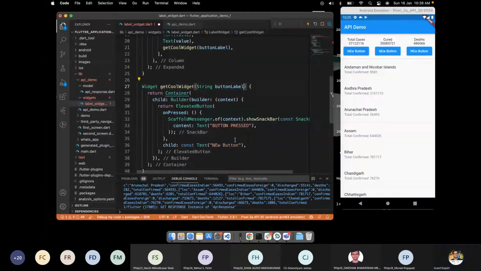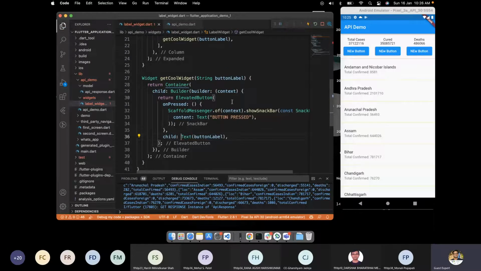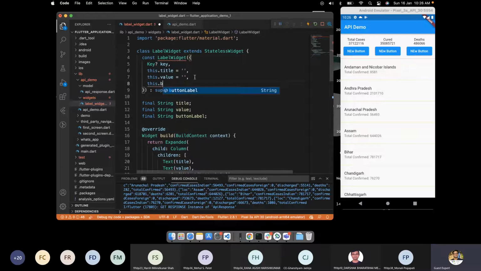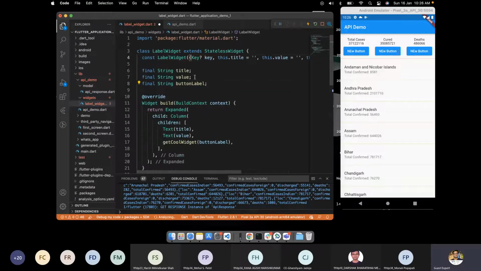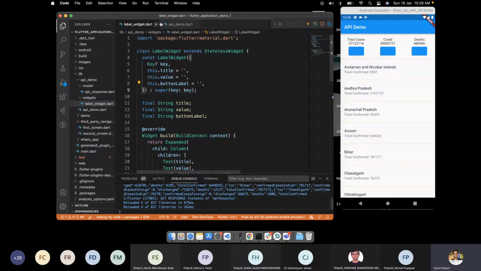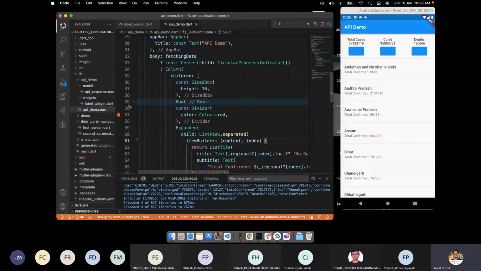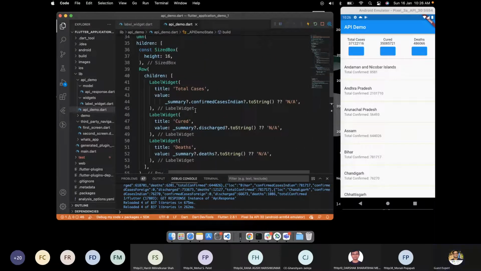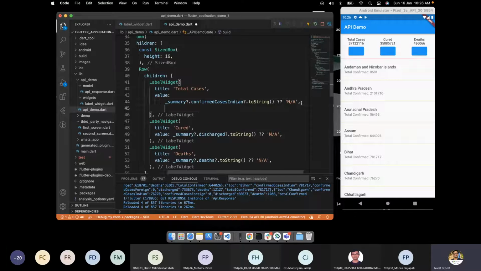Now this dot button label equals blank, so by default the value of a button will be blank. Now we will pass from here the value.